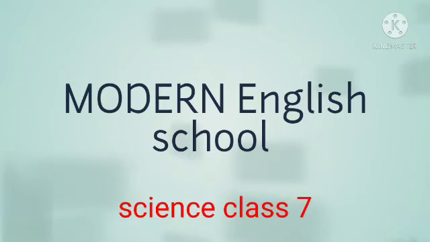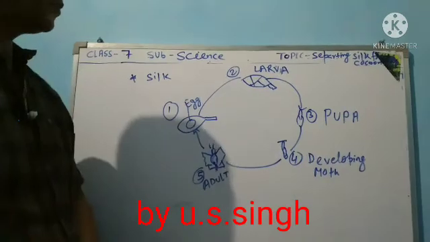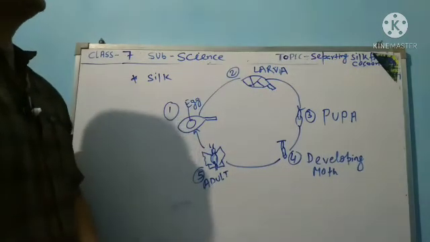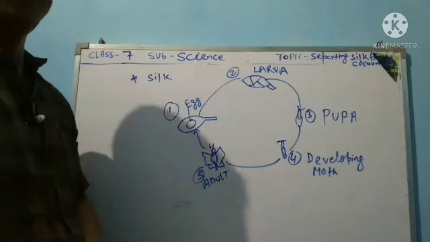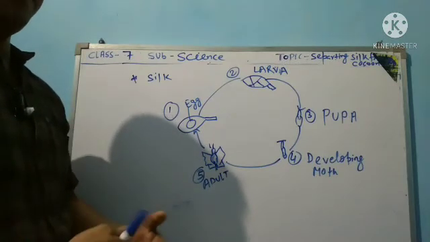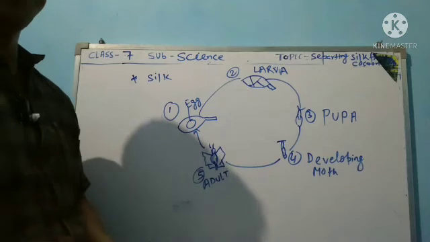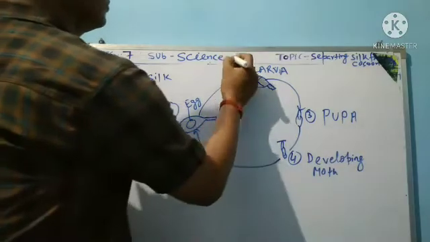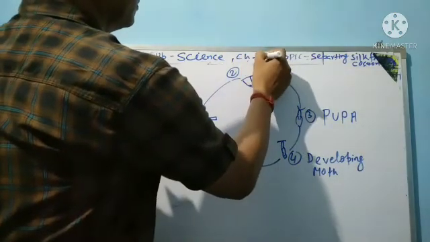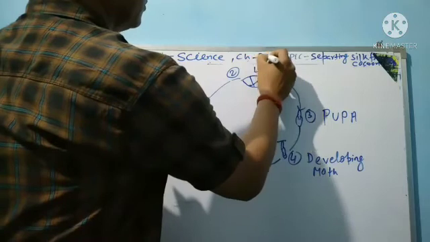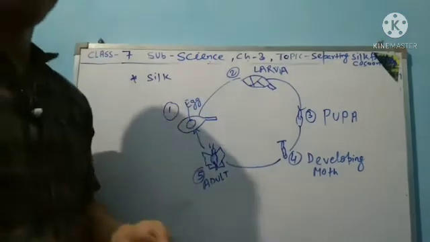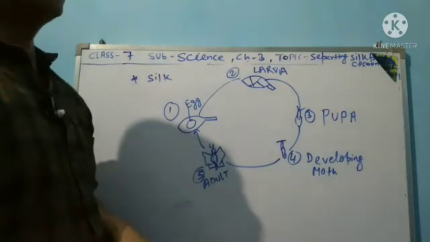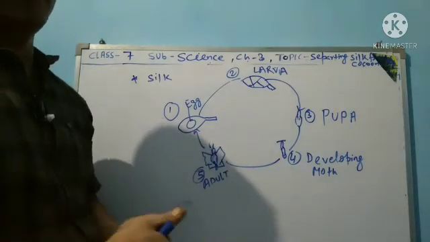Welcome to e-learning classes. Today, I teach you science topic: separating silk from cocoon. In previous classes, I discussed chapter 3, Fibers and Fabrics. In this chapter, we discuss silk and silkworm.